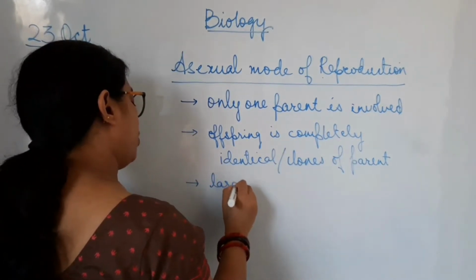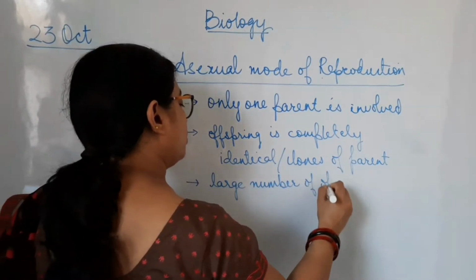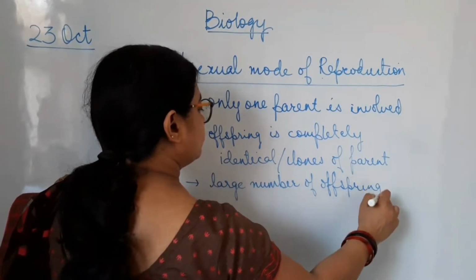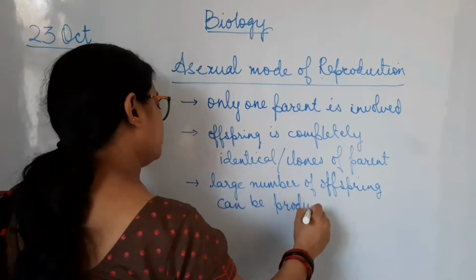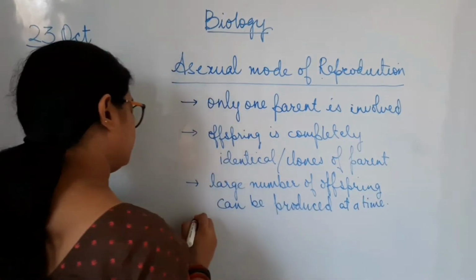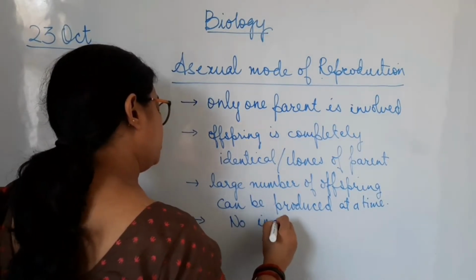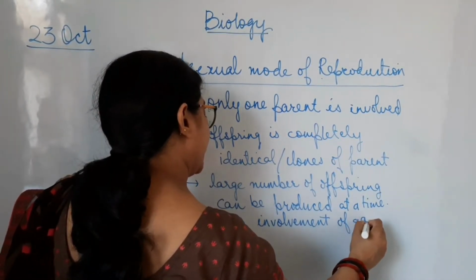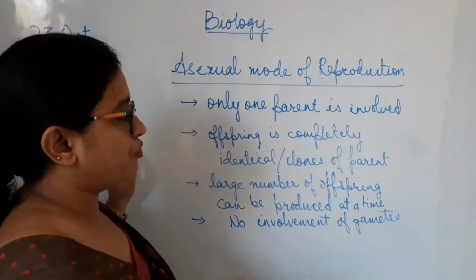Large number of offspring can be produced at a time. No involvement of gametes. So these are the points related to asexual mode of reproduction.